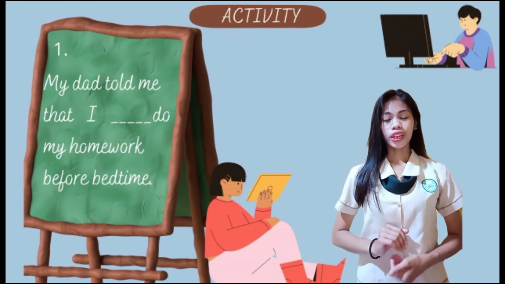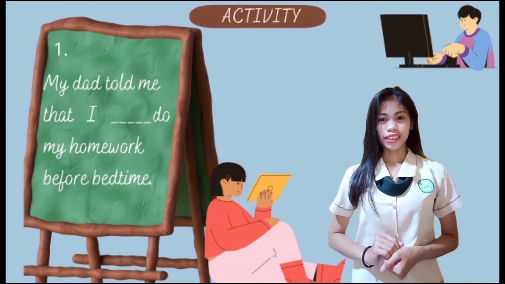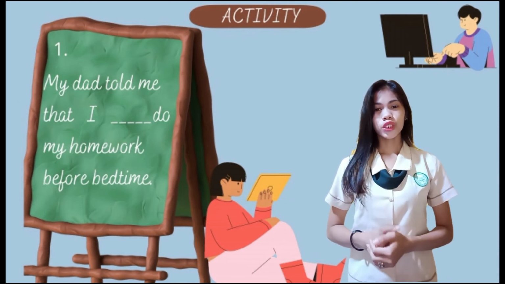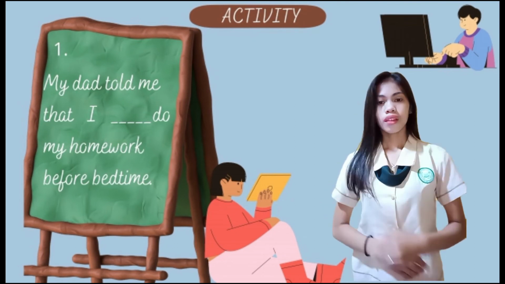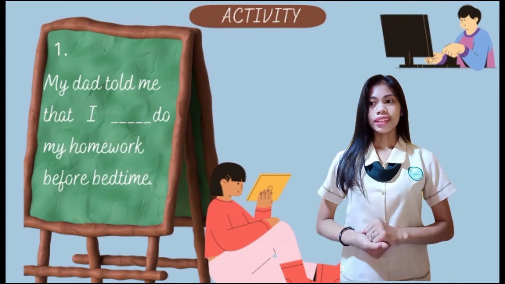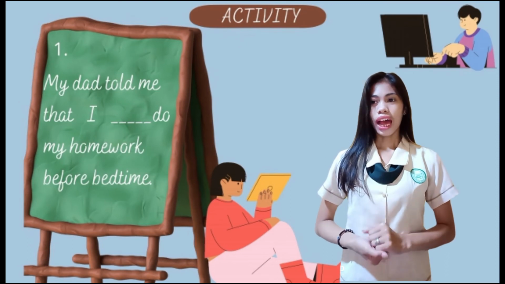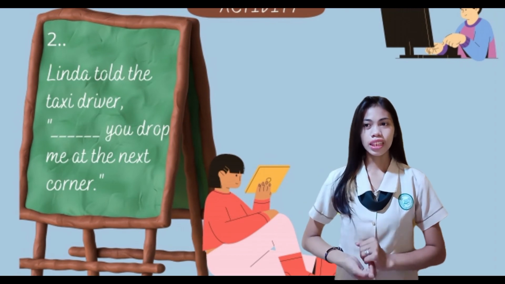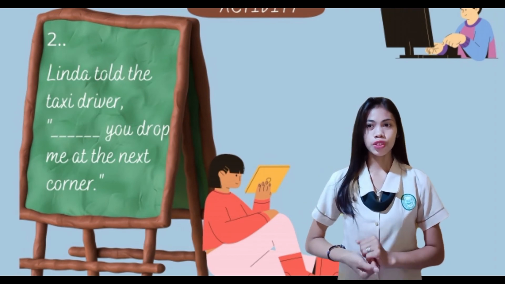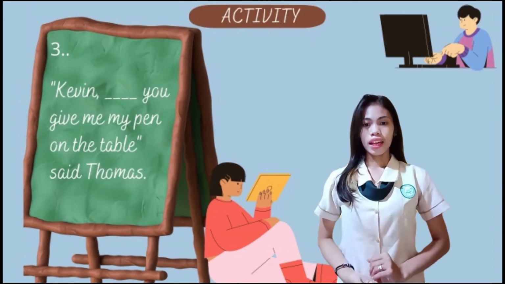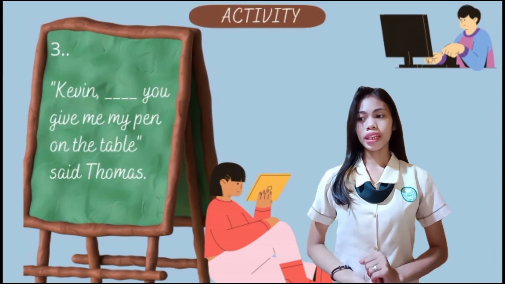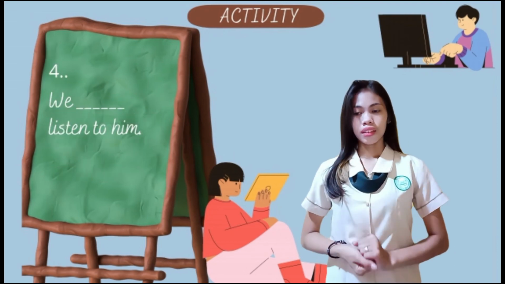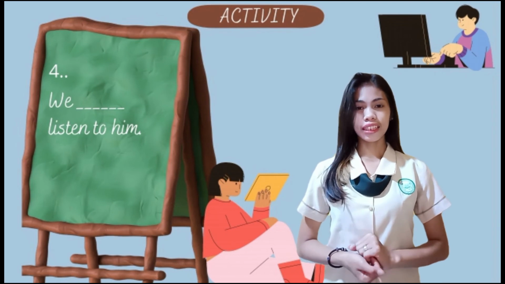Now, let's see if you gain something or learn something today. So, I have prepared some activity. You can pause this video and write down your answer. The first is, my dad told me that I blank do my homework before bedtime. The second is, Linda told the taxi driver blank you drop me at the next corner. The third is, Kevin blank you give me my pen on the table, said Thomas. The fourth is, we blank listen to him.